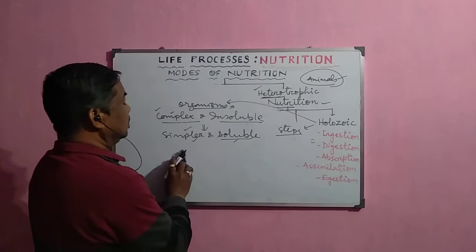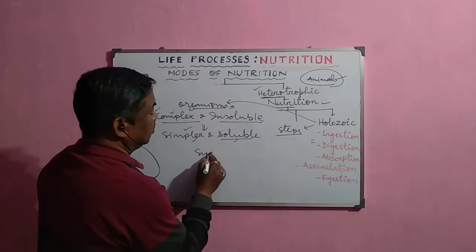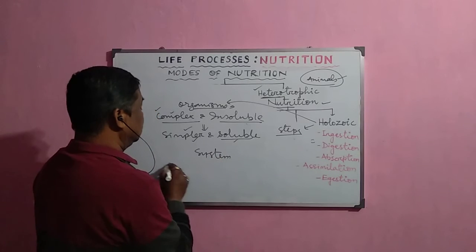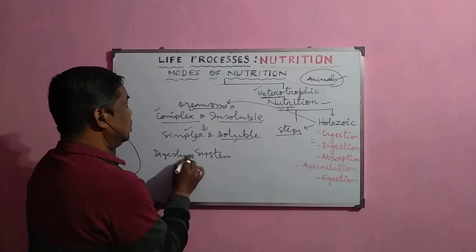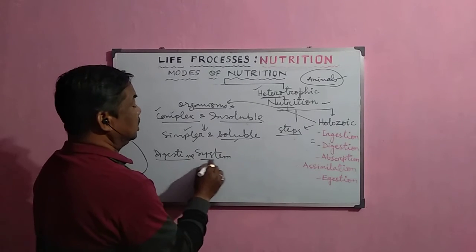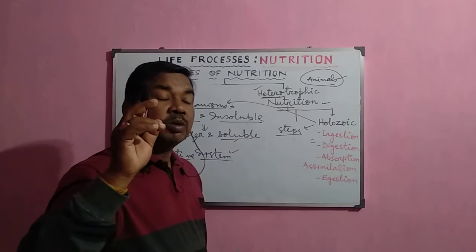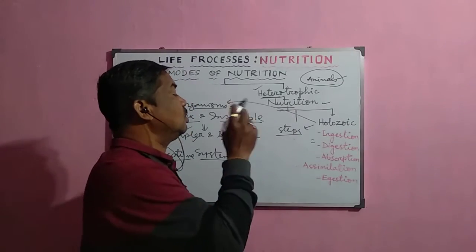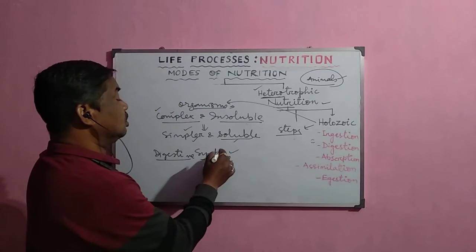For this process our body needs a system, and this system is called the digestive system or nutrition system. This digestive system is present in the body of animals which perform the holozoic mode of nutrition, so their system is also very complex.